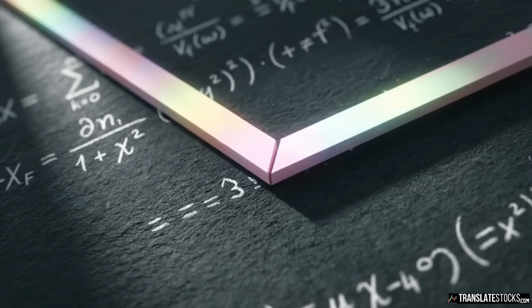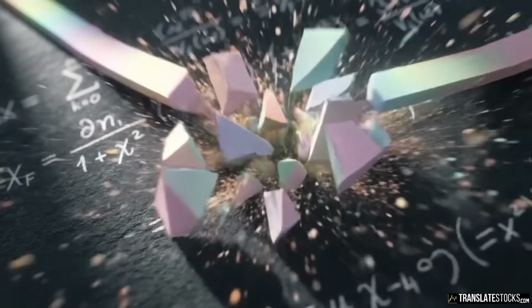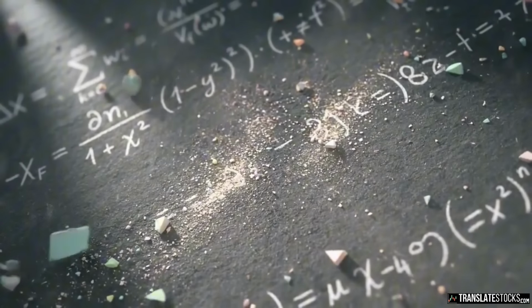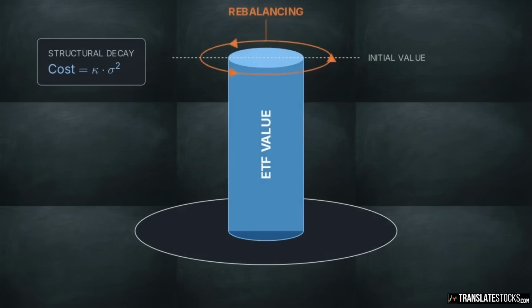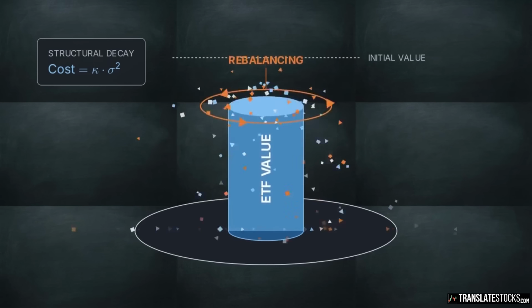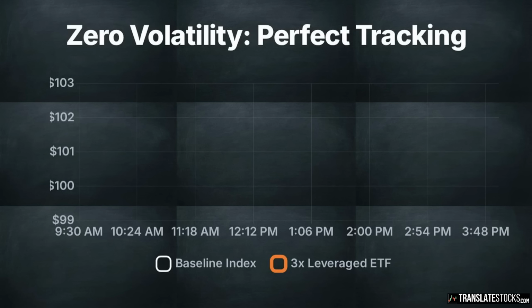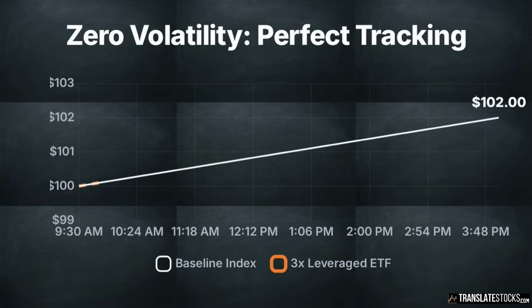Modern algorithmic markets operate through rapid price oscillations that occur thousands of times every second across the exchange. Continuous rebalancing causes leveraged ETFs to mathematically decay throughout every trading session. To understand the economic impact of path dependency, consider a theoretical baseline index moving smoothly from $100 to $102.